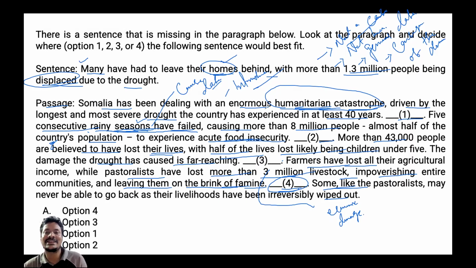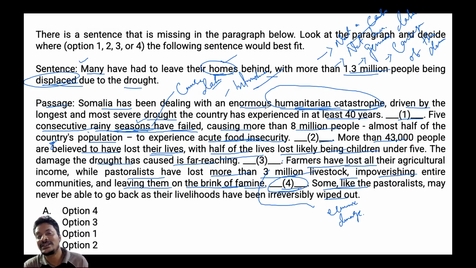The sentence describes the people losing homes, leads into may never go back, right? That follows the destruction of livelihood. Therefore, we can consider the sentence must come after the community has lost everything. That is exactly the sentence before blank 4 is indicating, right?